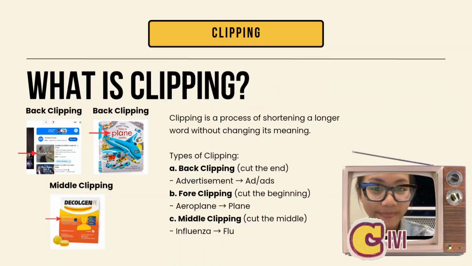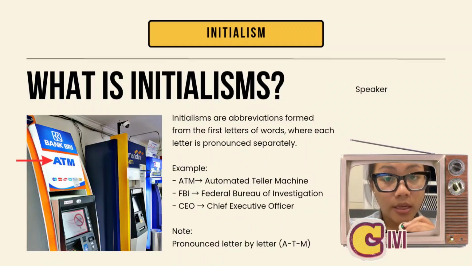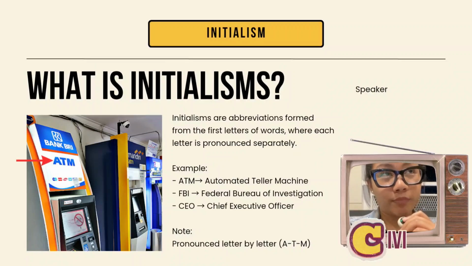So initialism is formed by taking the first letter of each word in a phrase, and we pronounce it separately, like automated teller machine becoming ATM, and chief executive officer becoming CEO.